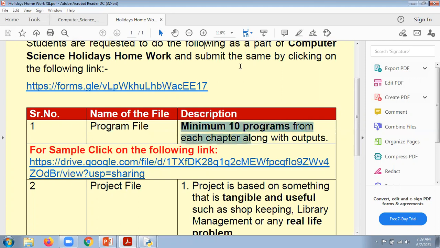I am going to emphasize that you are just going to write down 10 different programs along with the outputs, chapter wise. Right now we are doing recursion, we are doing file handling, we have completed functions, we have completed Python libraries and many more.